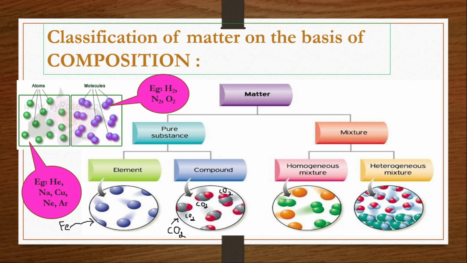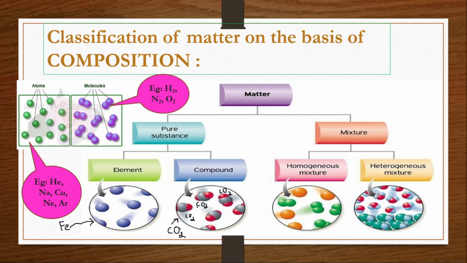Clear? But we can separate them if we supply some amount of heat. Then the bond between the carbon and oxygen will be broken. Carbon is separated, and oxygen is separated. Whenever we say this statement, it is very important. Observe properly: a compound is formed by the combination of two or more elements in a definite proportion by mass.